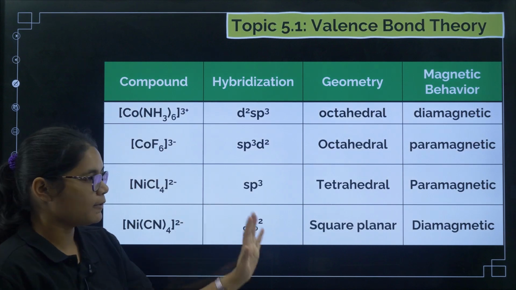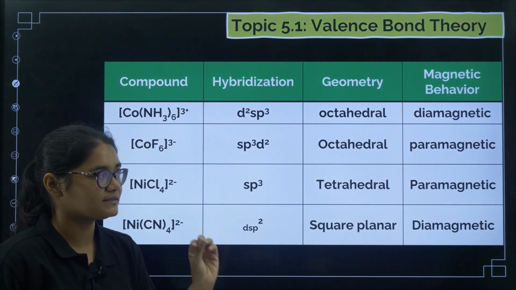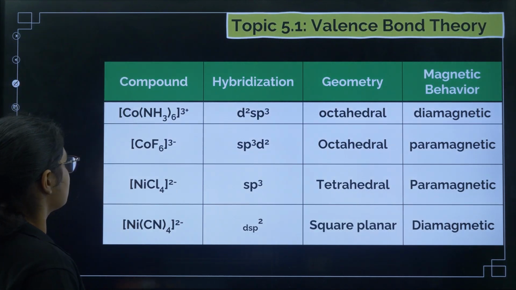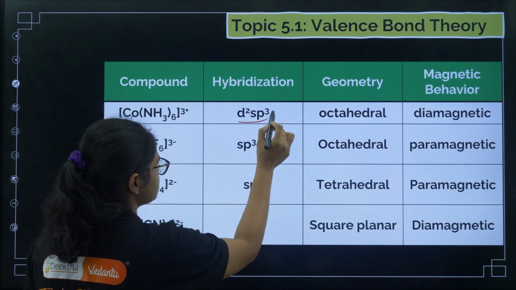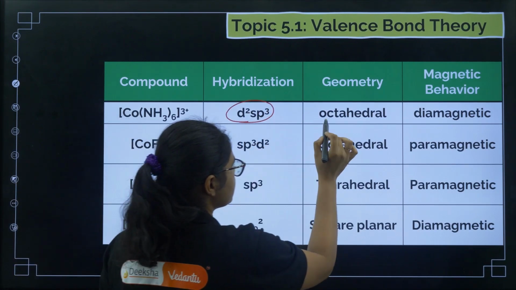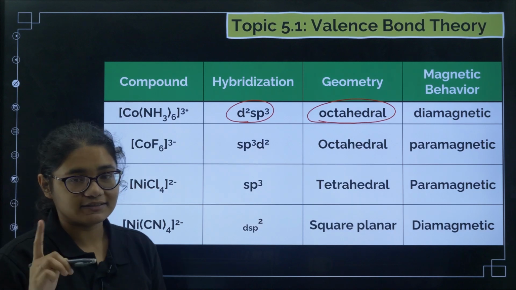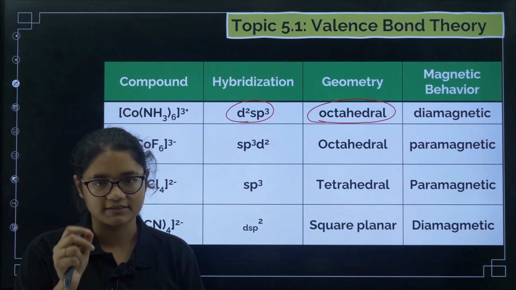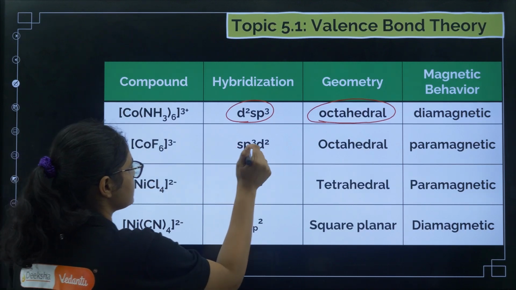Now here are the compounds given as examples in our NCERT book, from where questions can be asked. I'll just revise this. For [Co(NH3)6]3+, the hybridization is d2sp3. If d2sp3, then it is octahedral. Now remember, I told you that for coordination number 6 there are two hybridizations, sp3d2 and d2sp3. So if it is d2sp3